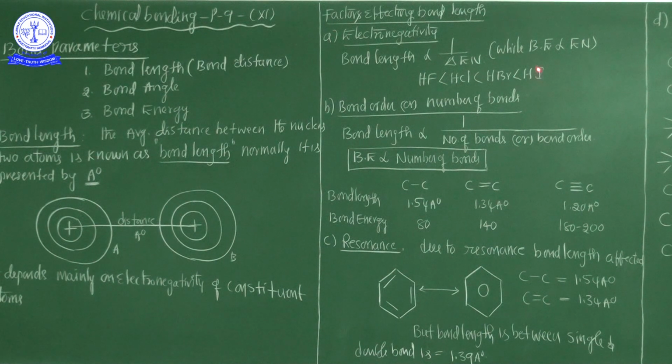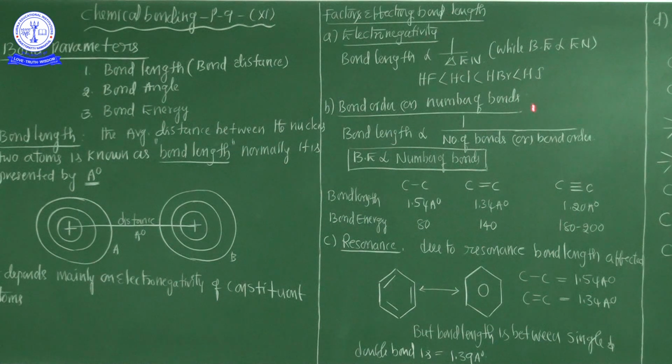Hydrogen iodide's electronegativity value, compared to hydrogen fluoride, is very low. That's why hydrogen iodide has the maximum bond length. So when the electronegativity value is maximum, the bond length is lower. That is the most important key point.